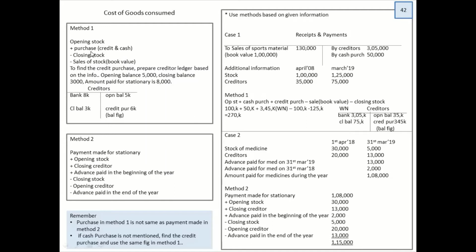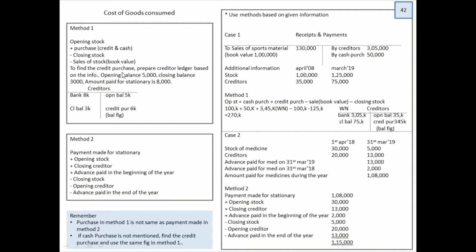I don't know why, but yes, sometimes we make this kind of mistake. We think too many things and make small mistakes and lose the entire 4 marks. So be very sure: opening stock plus purchase minus closing stock minus sale of stock, which is of book value.